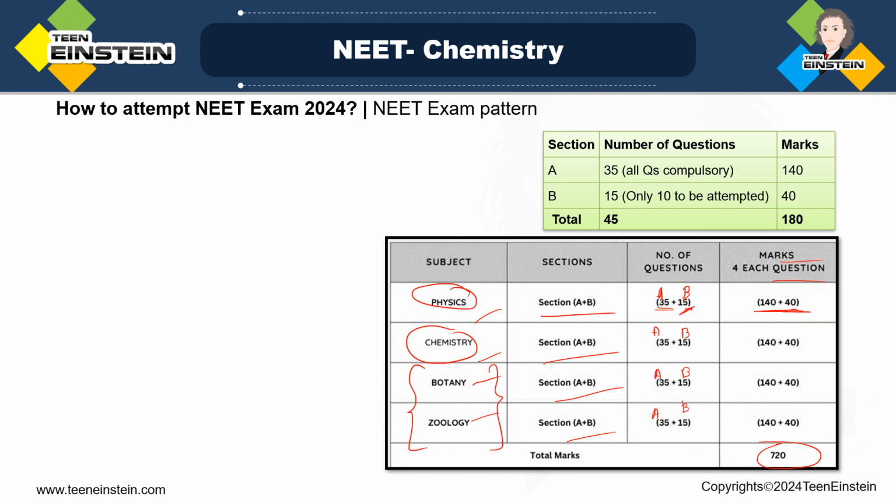Now section A, as I have mentioned, all the 35 questions are compulsory. So 35 into 4 will be 140. And section B contains 15 questions, but you just have to answer 10. Only 10 to be attempted by you. So it will again be 4 into 10, which is 40, and 180 marks for each subject.